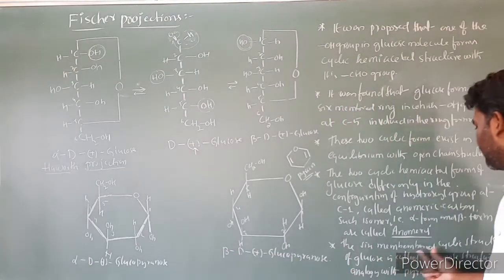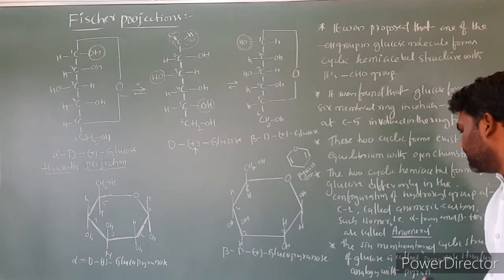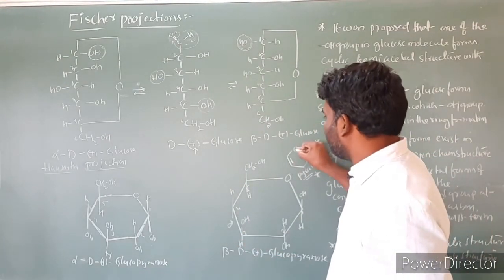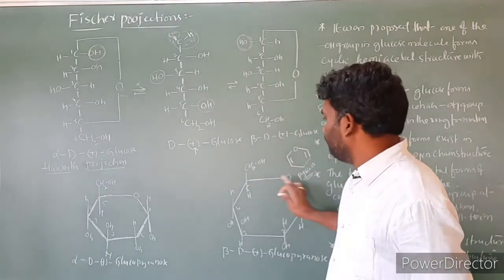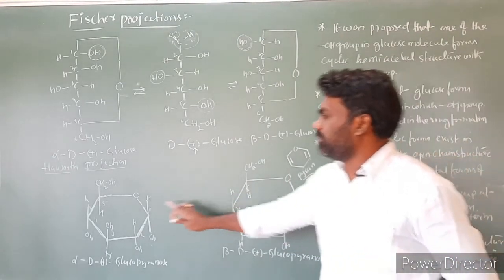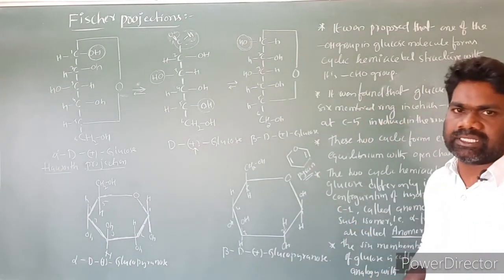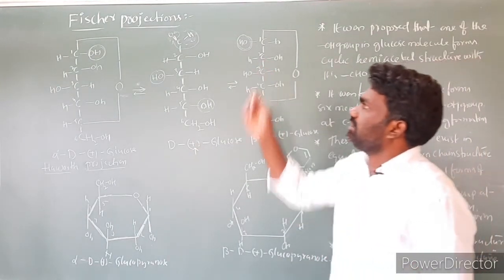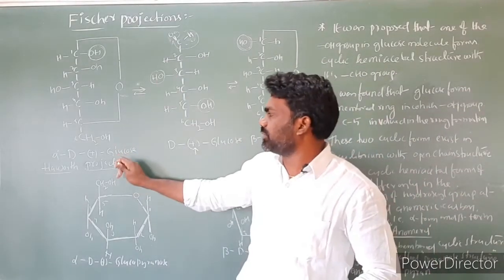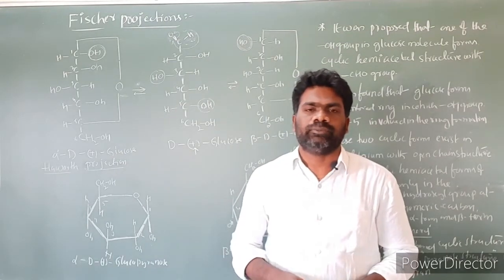These two structures are in analogy with the pyran structure: 1, 2, 3, 4, 5, 6. So the six-membered rings of the alpha form and beta form of glucose are structures in analogy with pyran, so we call them pyranose structures. So these are the Fischer and Haworth projections of glucose, nothing but the cyclic structures of the glucose molecule.